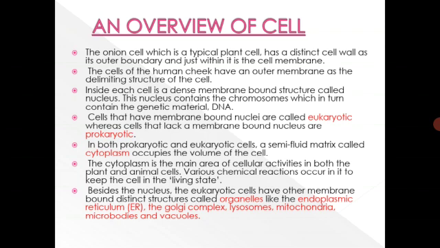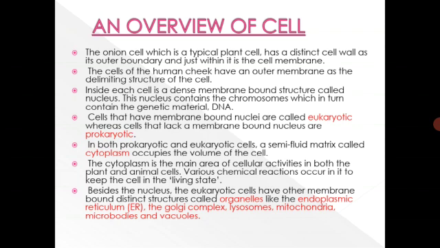The cells of human cheek have an outer membrane as the delimiting structure of the cell. Inside each cell is a dense membrane bound structure called nucleus. Very important structure in the cell, nucleus. This nucleus contains the chromosomes which in turn contain the genetic material DNA. So nucleus is present inside the cell. Inside the nucleus there are chromosomes which contain the genetic material, that is DNA.